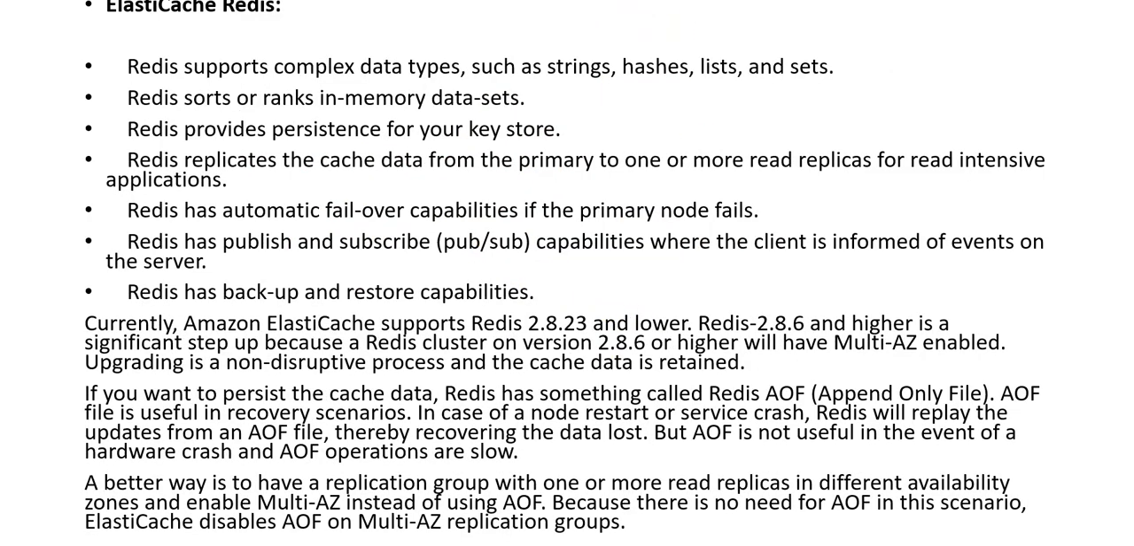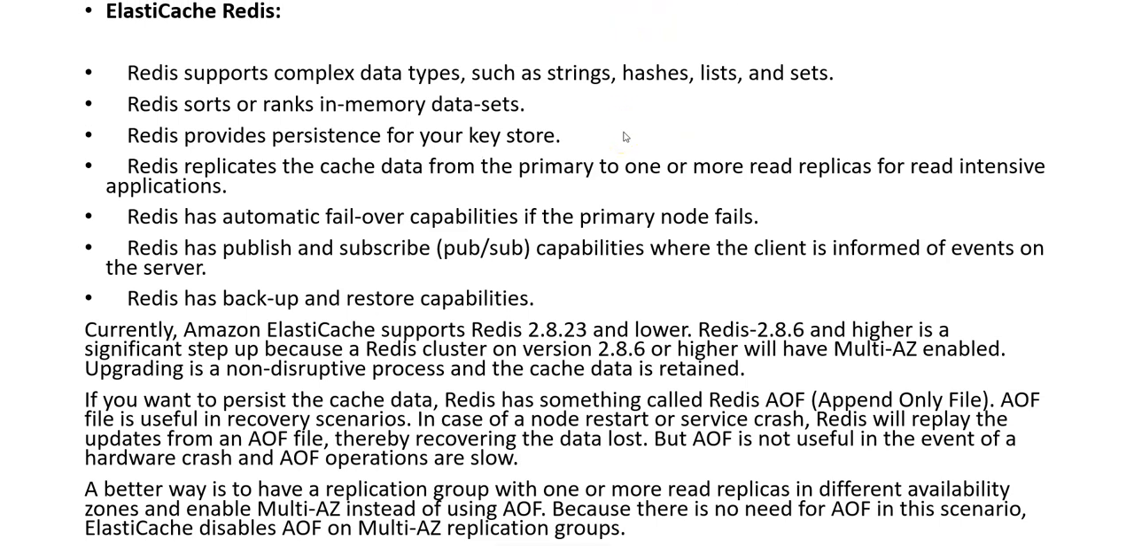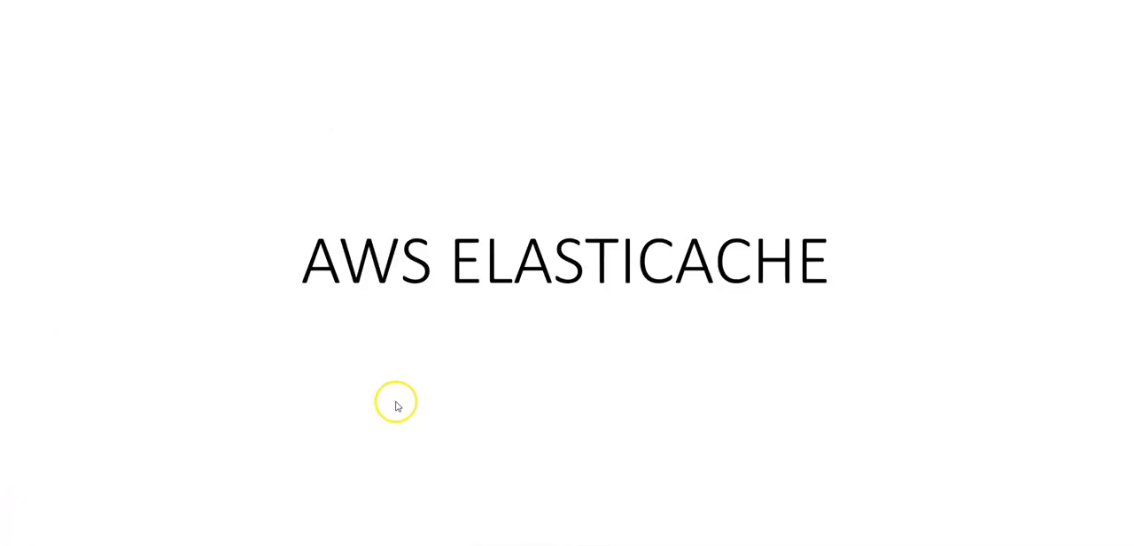Elasticache Redis. Redis supports complex data types such as strings, hashes, lists, and sets. Redis sorts or ranks in-memory data sets. Redis provides persistence for your key store. Redis replicates the cache data from the primary to one or more read replicas for read-intensive applications. Redis has automatic failover capabilities. Redis has publish and subscribe, pub/sub, capabilities. Redis has backup and restore capabilities. So this was the theory section that I wanted to cover regarding AWS Elasticache.